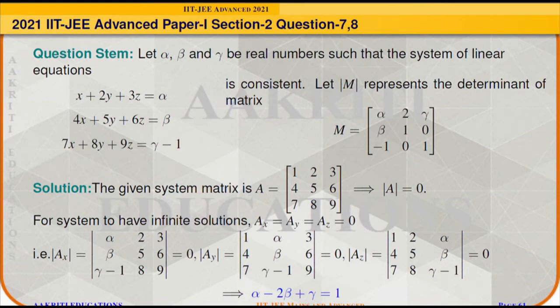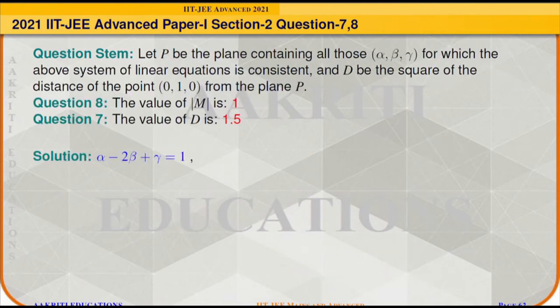And since all these three determinants can be transformed into one another by elementary transformation, the determinant will lead to a single equation, and it will come out as alpha minus 2 beta plus gamma is equal to 1. So it means if we collect all these triplets alpha, beta and gamma, it will represent the equation of a plane, whose equation will be written as alpha minus 2 beta plus gamma is equal to 1.